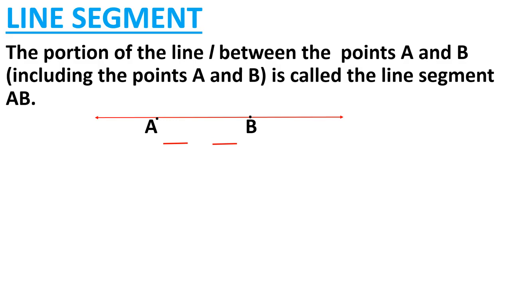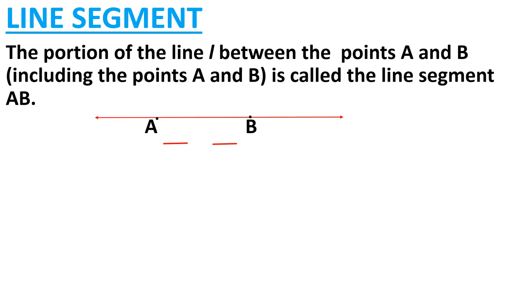I am repeating it. The portion of the line L. This is a portion of a line L. This is not a complete line. We are now taking a small portion of it. The portion of the line L between the points A and B. See, one line is there, both side arrows are there. Here I have marked two points, point A and point B. Now this small portion between the points A and B, including these two points A and B, is called the line segment AB. Clear?